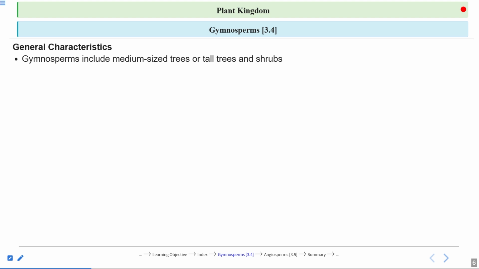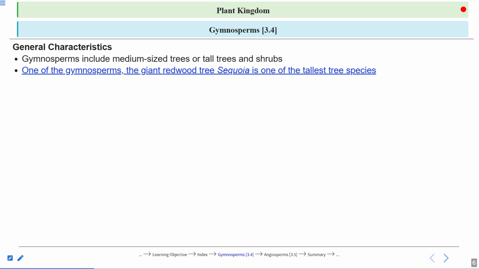So we have shrubs, we have trees, and also tall trees, for example Sequoia. One of the gymnosperms, the giant redwood tree. This is the common name of Sequoia, giant redwood tree, and it is the tallest tree species.